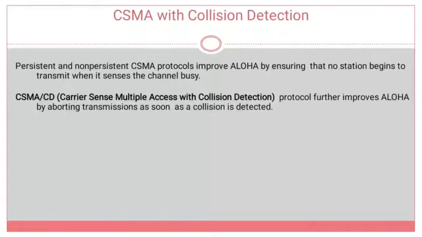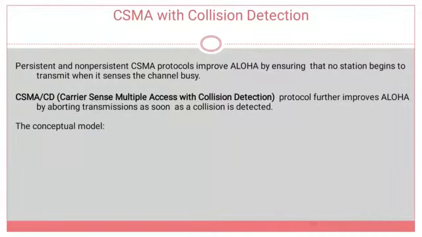That means by using this protocol, it will improve the efficiency of the Aloha protocol. How? Whenever a collision is detected during transmission, it simply aborts transmitting the remaining packets.